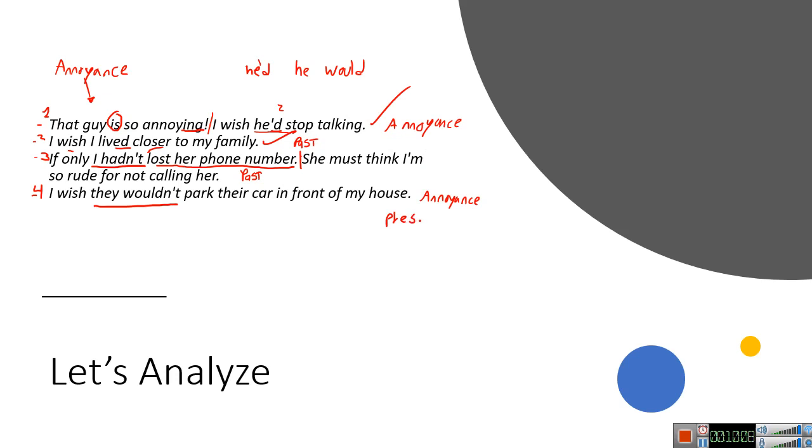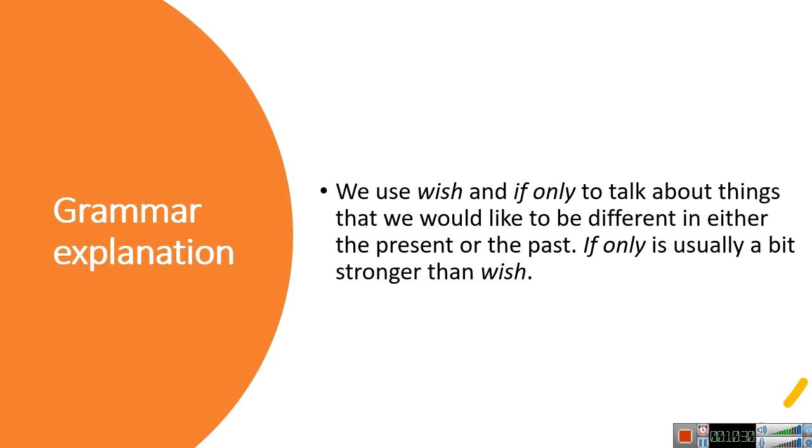Yeah, very well. Because maybe we have some people that are parking in front of that house very often. It has been that way in the past. It is in the present, and it will probably continue to do so in the future. So very well. Now let's continue and see the grammar explanation for that.